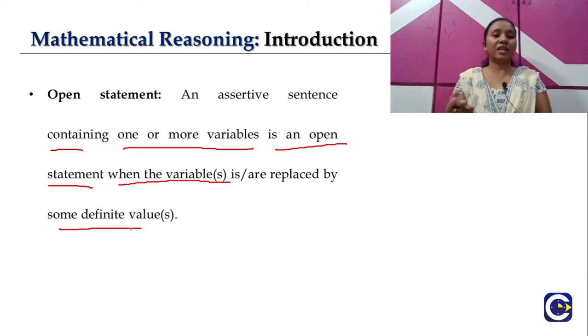The major idea is that the sentence should contain one or more variables. If it has one or more variables, then it is called an open statement. This is one of the terms related to the statement.